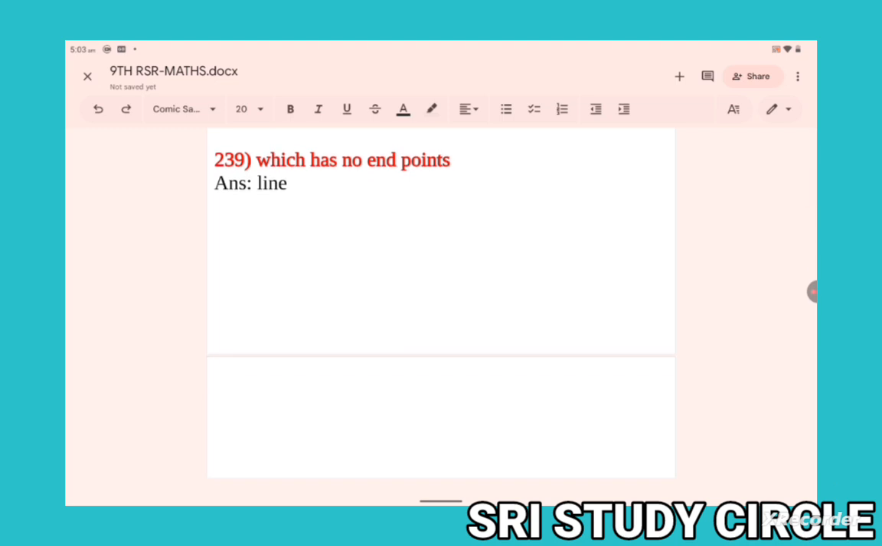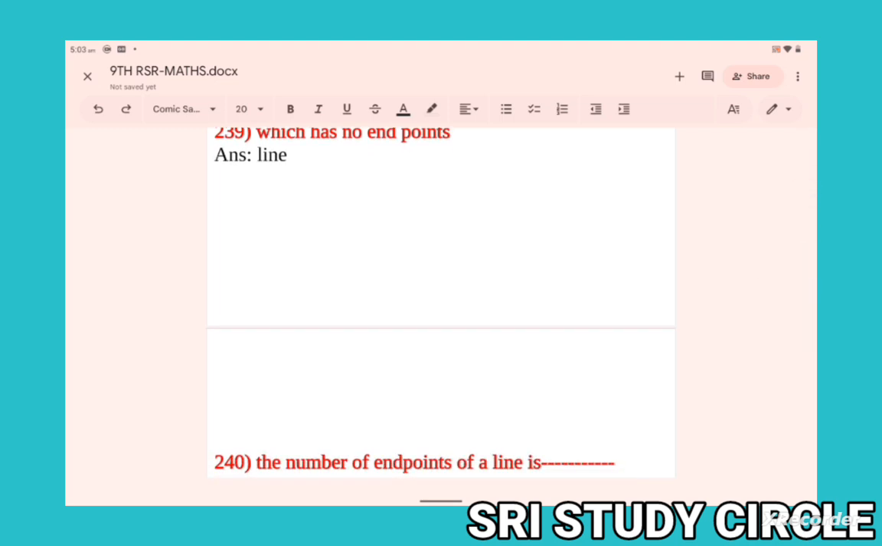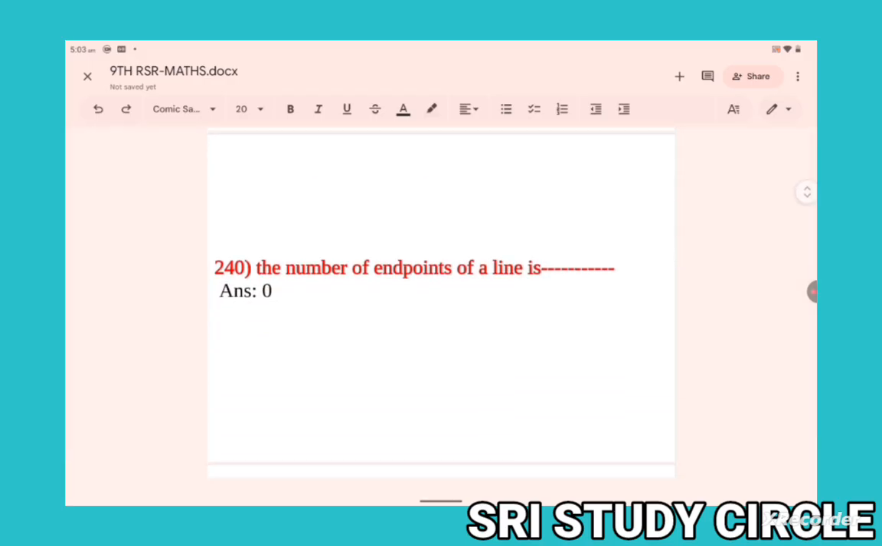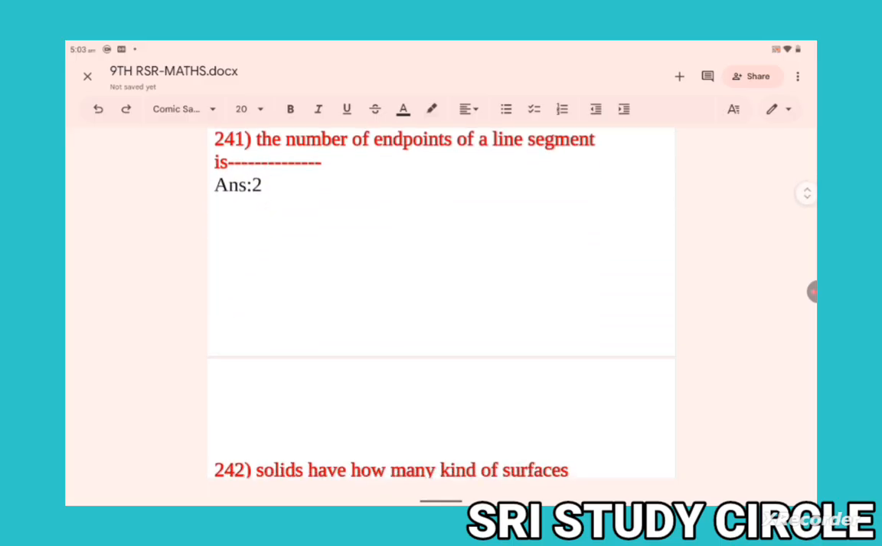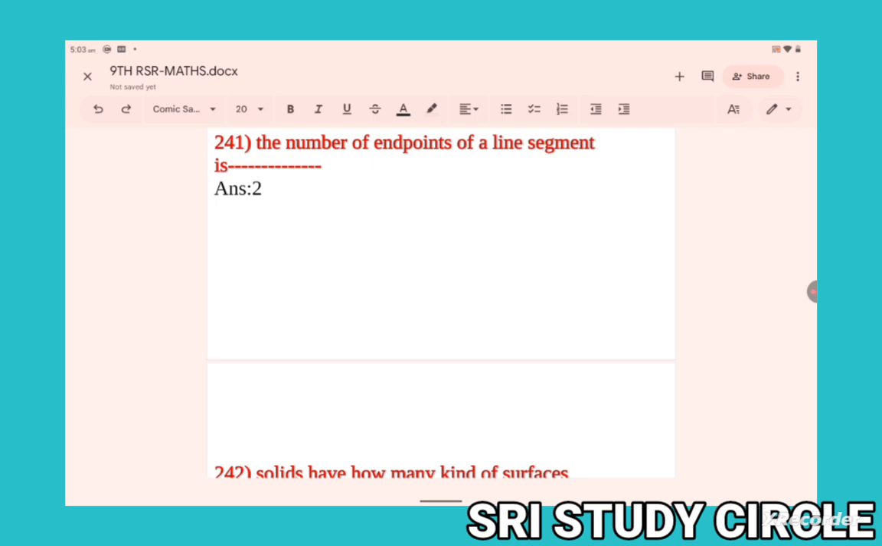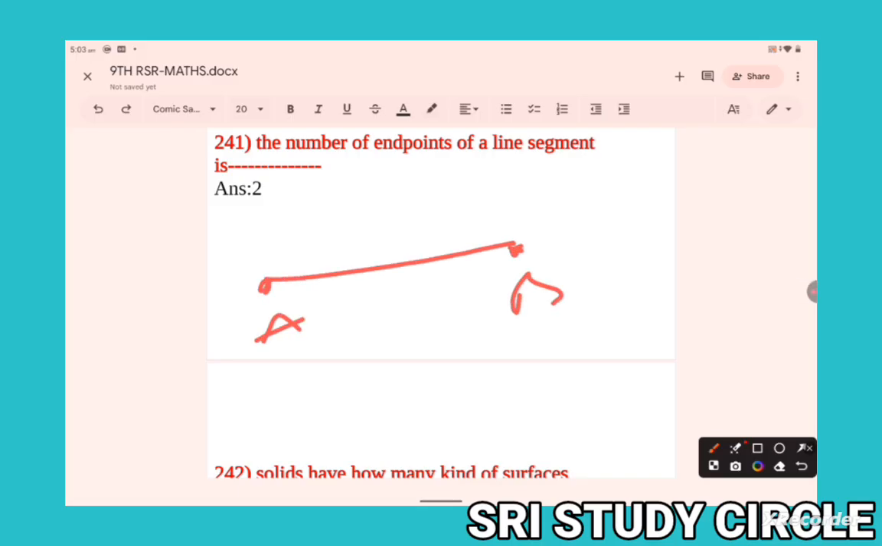A line has no endpoints. We clearly discussed it in the previous question. A line has no endpoint. The number of endpoints of a line is 0. Okay. Now next question. The number of endpoints of a line segment. How many endpoints here? 2 endpoints. Endpoints of a line segment: 2.